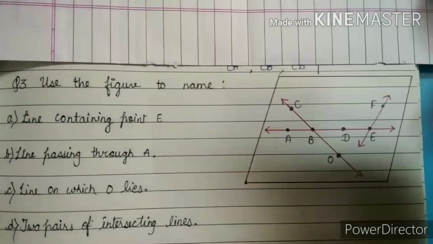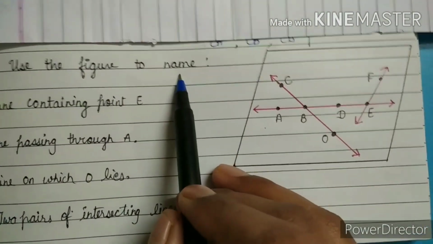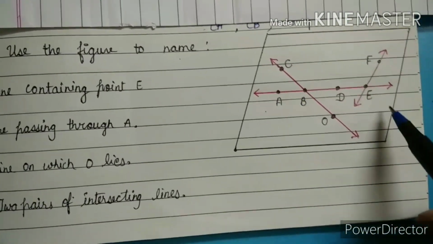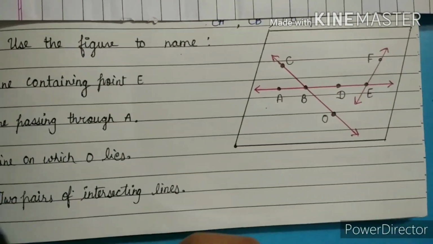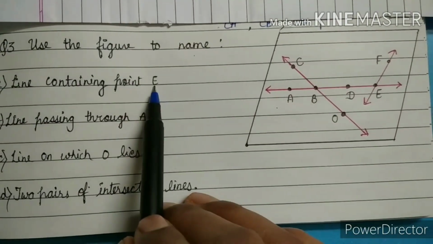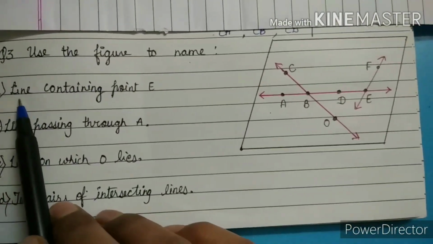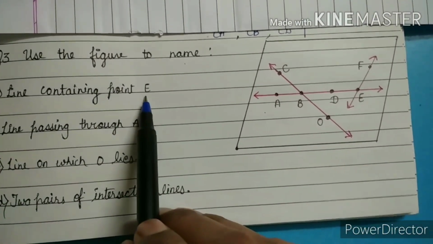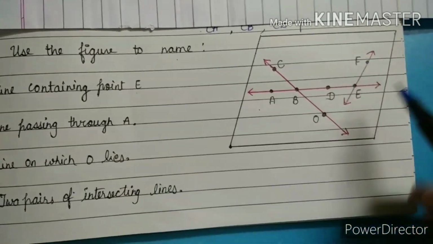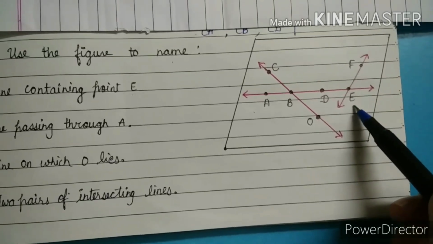Question number 3 is: use the figure to name. So in this question they have given us this figure, and we have to use this figure for answering sections A, B, C, D. Section A is a line containing point E. We have to write a line name which has point E. So where is point E? Firstly we have to see, here we have point E.